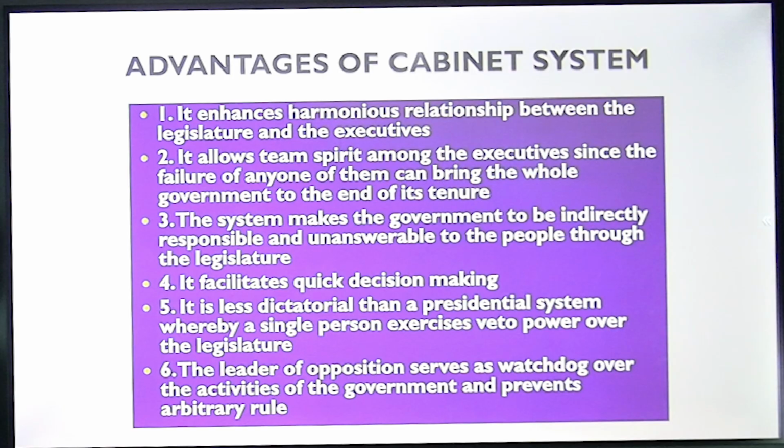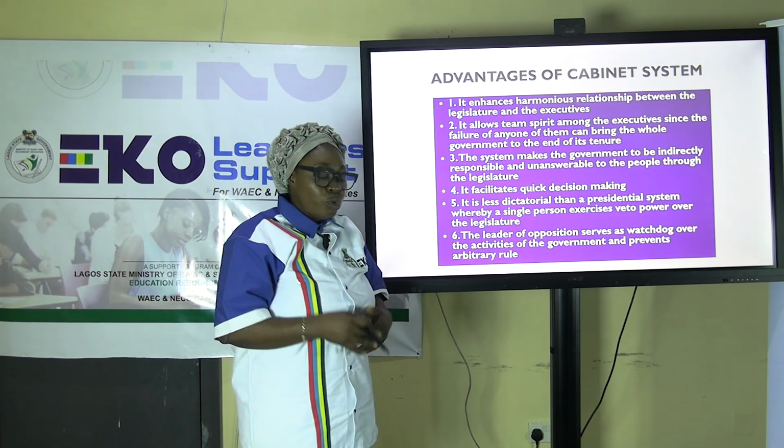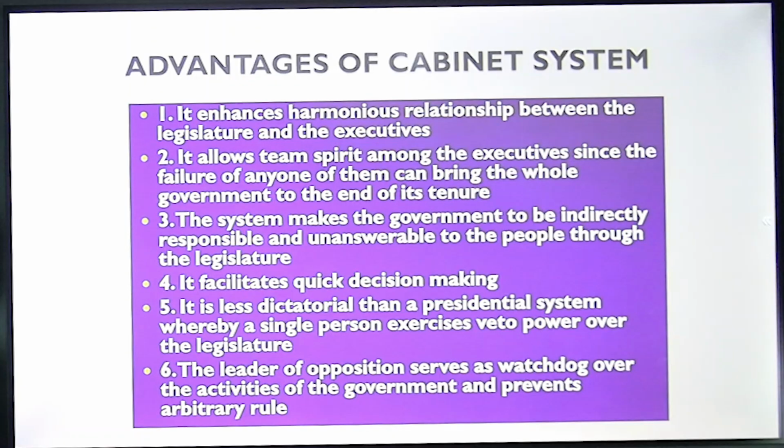Five, it is less dictatorial than a presidential system. That is, this system of government does not permit dictatorship because we don't have veto power. All of them, both the prime minister and the legislature, make the laws together. They do everything together and they rule together as one.